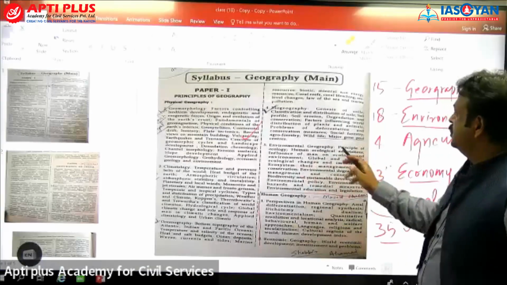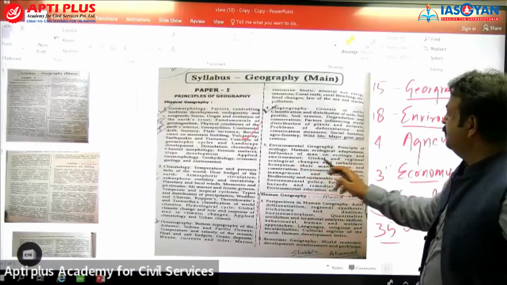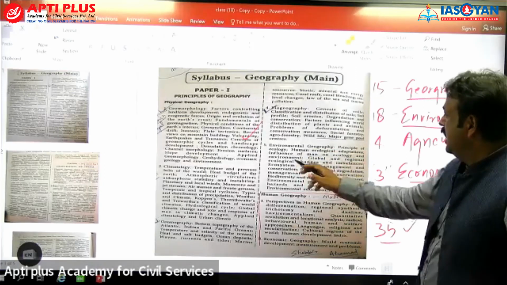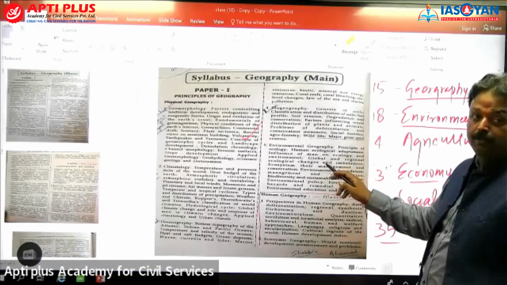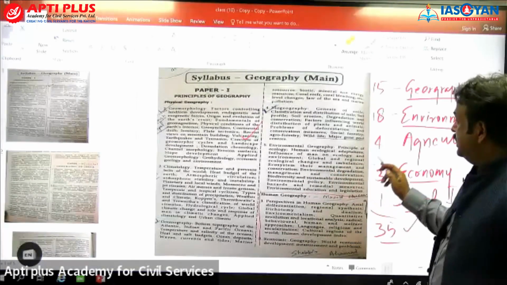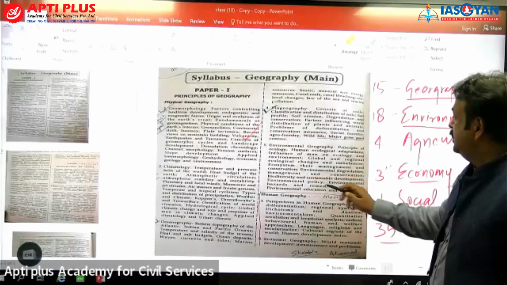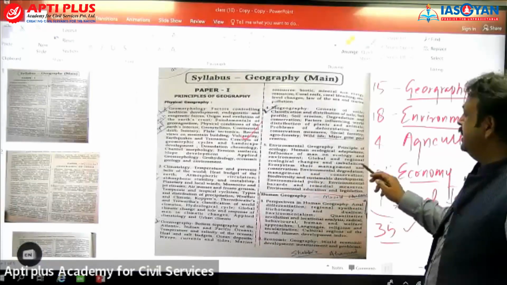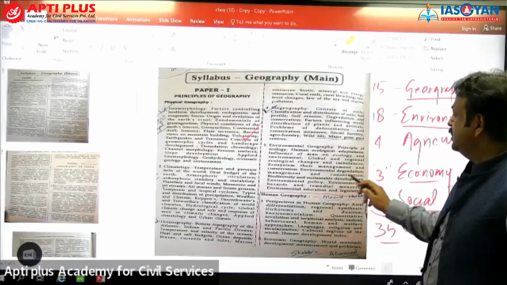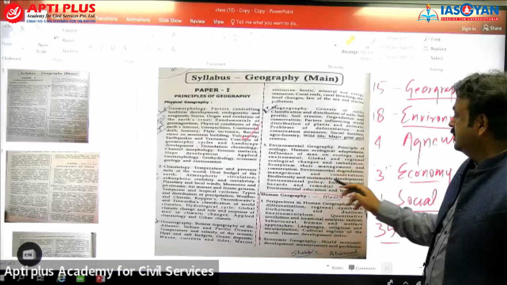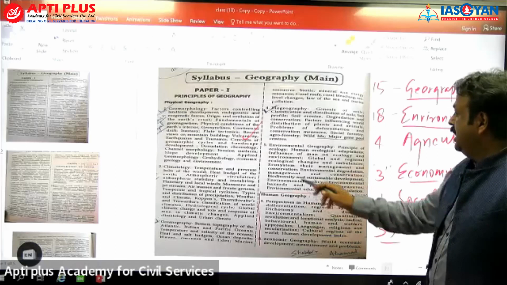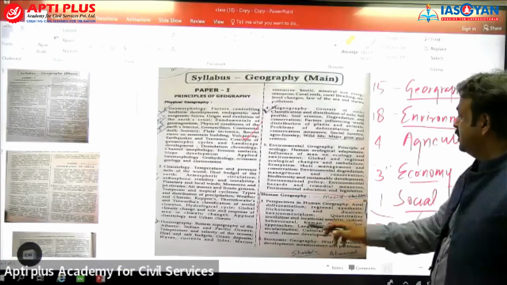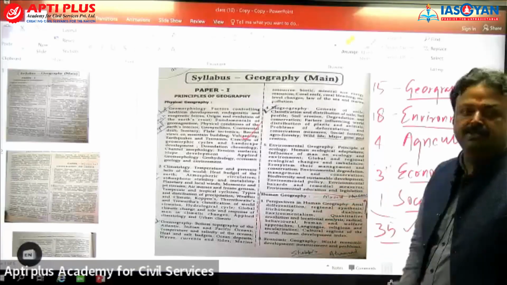Environmental geography, principle of ecology, human ecological adaptation, influence of man on ecology and environment, global and regional ecological changes, global climate change, imbalances, ecosystem, their management, conservation, environmental degradation, management and conservation of biodiversity, sustainable development, environmental policy, environmental hazard and remedial measures, environmental education and legislation.